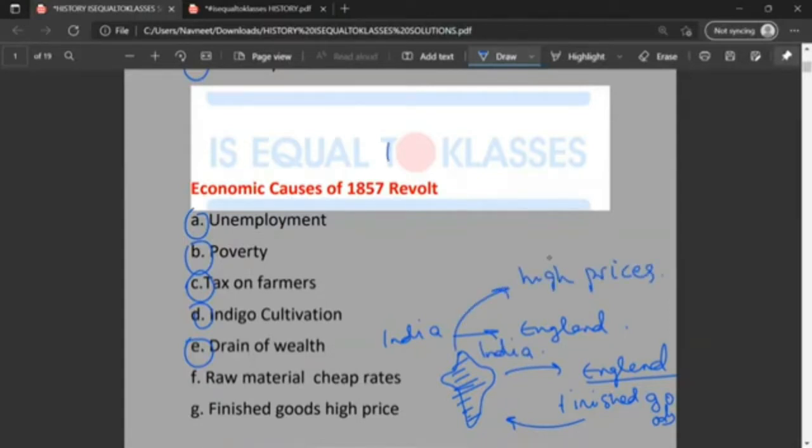So overall, the raw materials would move from India to England, be manufactured there, and the finished goods would be re-imported back into India at high prices. High price for finished goods, and low cost for raw materials.